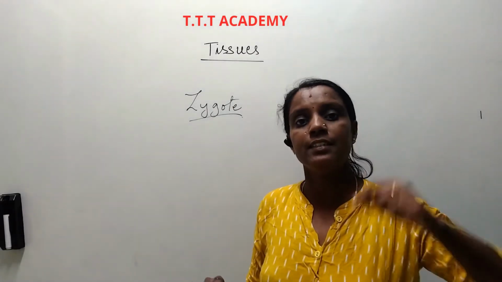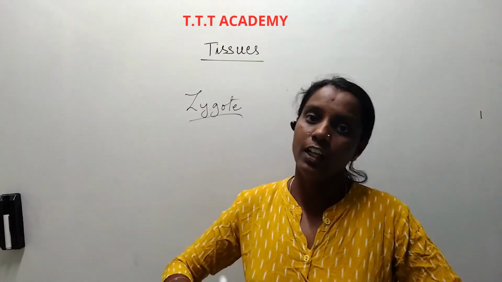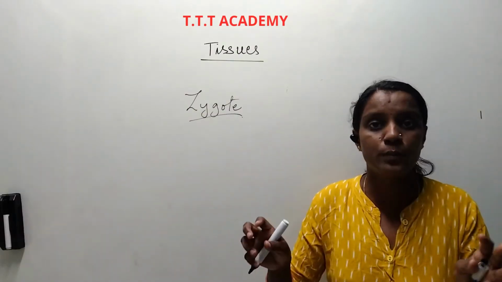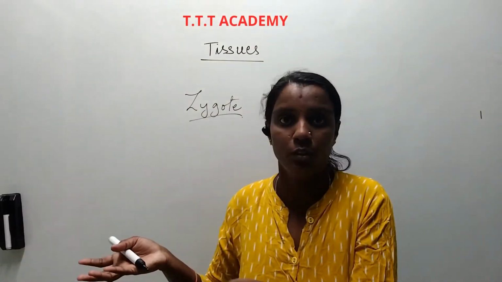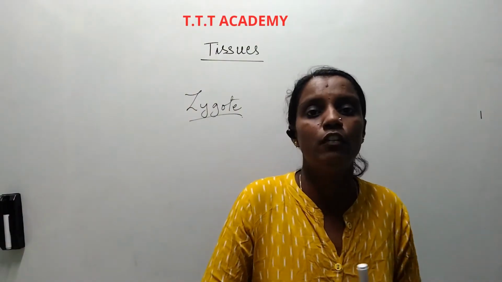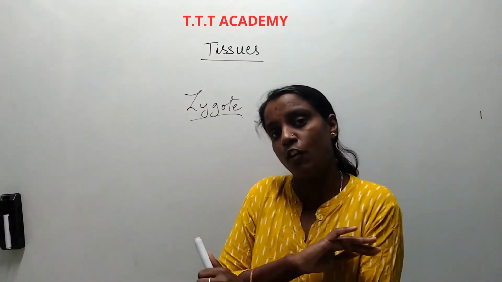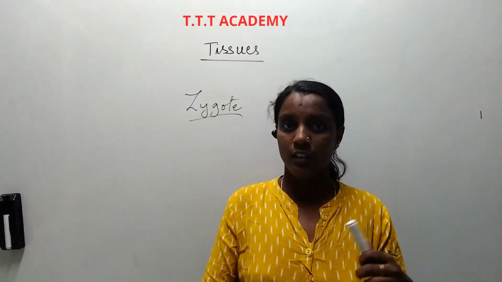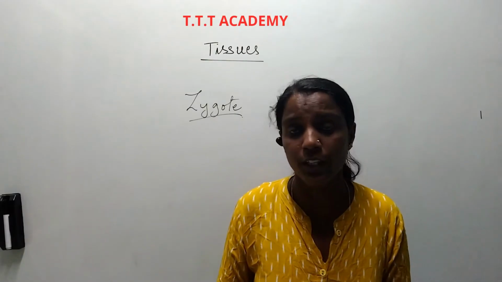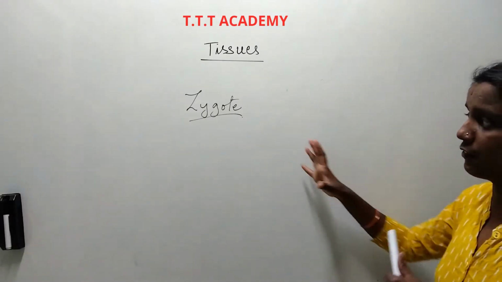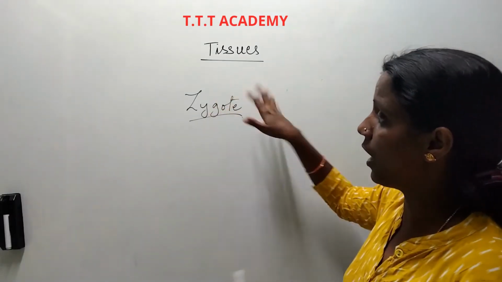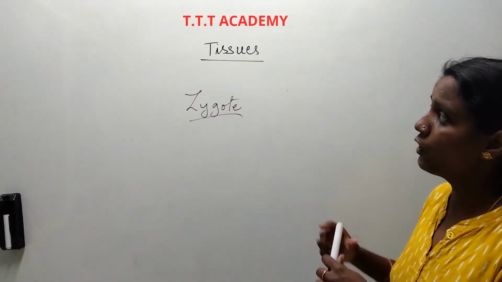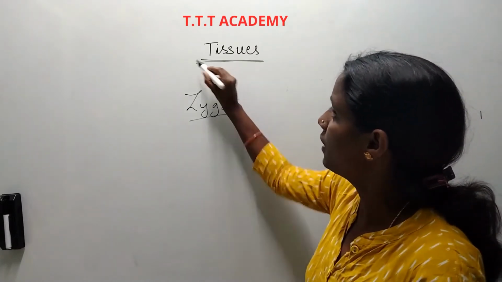When it starts dividing, many cells are formed and each group performs a similar function. Some cells form skin, some form muscle, some form other organs. So a group of cells is known as tissue.